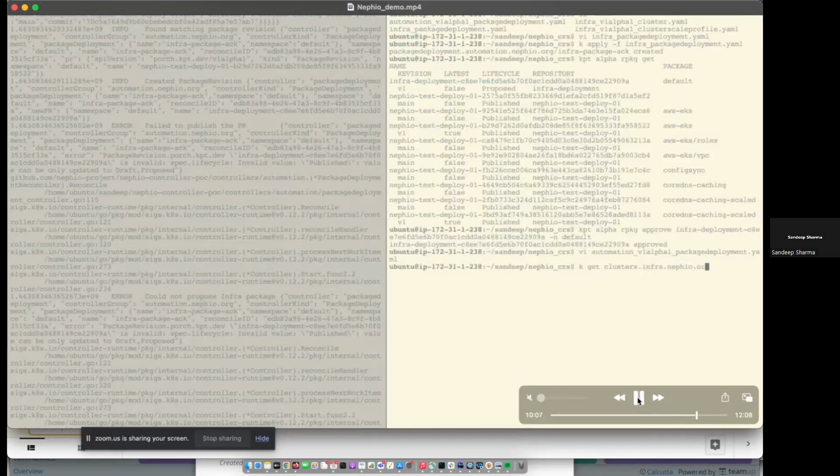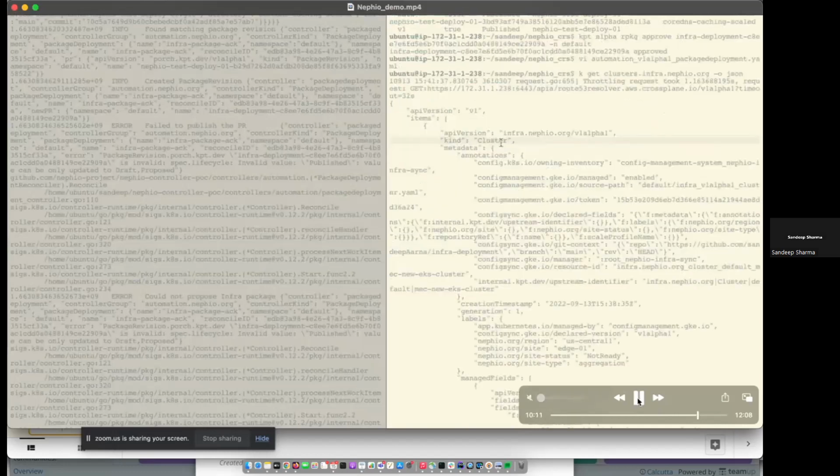So this is the cluster object I was talking about, which is already created because of the previous CR that is reconciled.